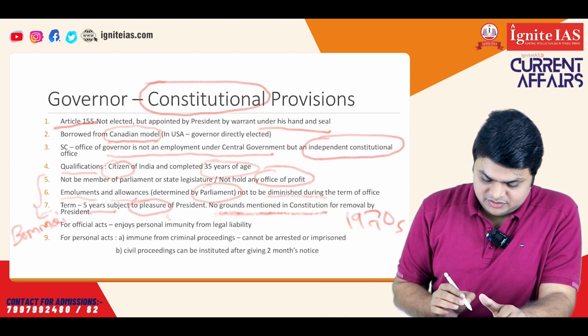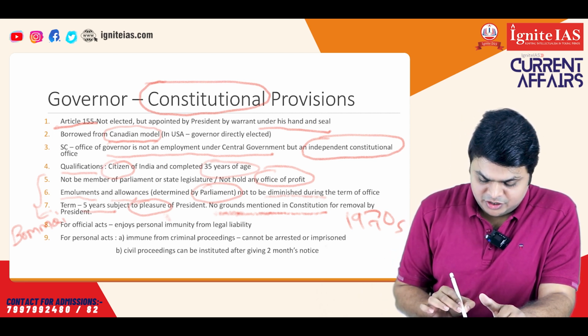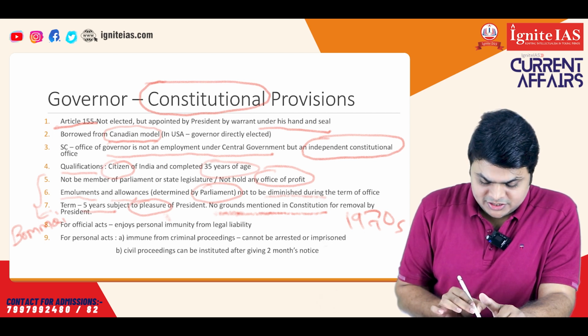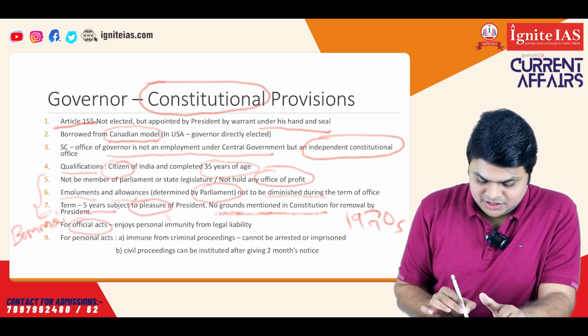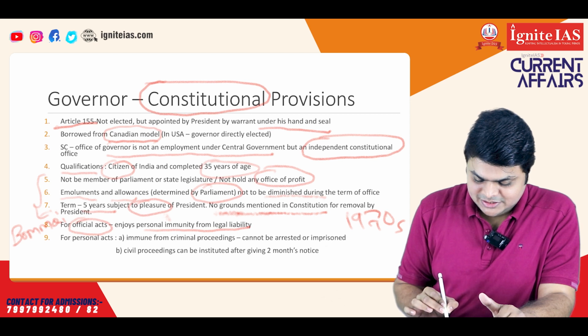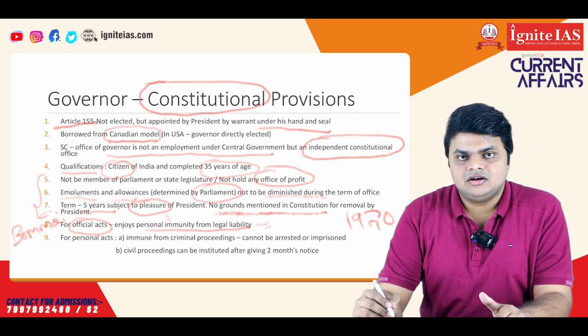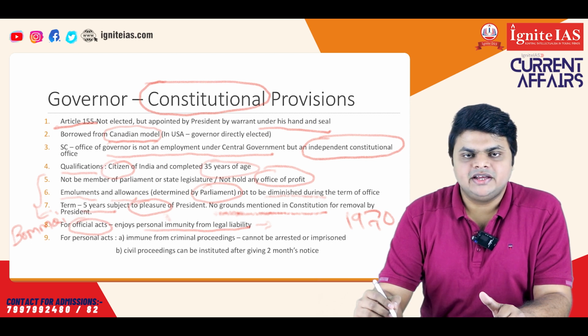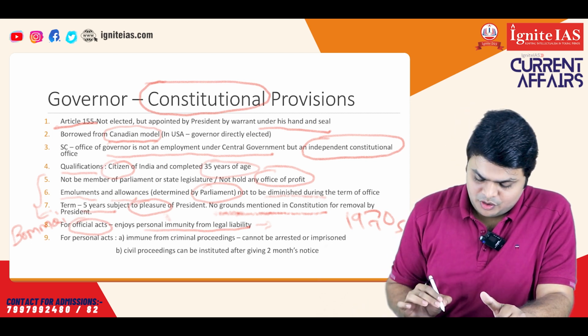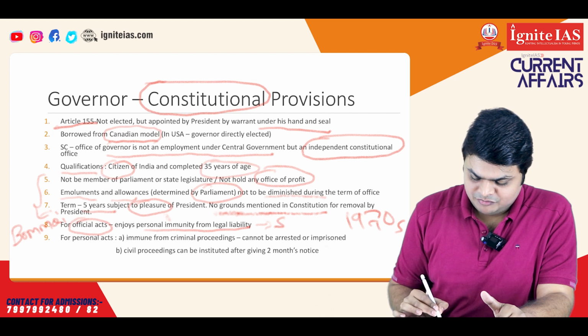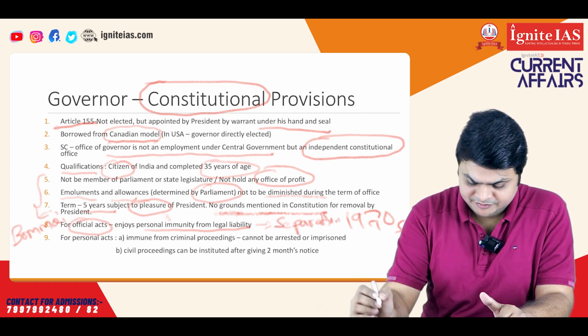Now, similar to the president, the governor also enjoys certain immunity. For his official acts, he enjoys personal immunity from legal liability. This means that whatever the conduct or decisions of the governor are, they cannot be scrutinized by the judiciary. This is important to ensure that there is a separation of powers between the various constituents of government.